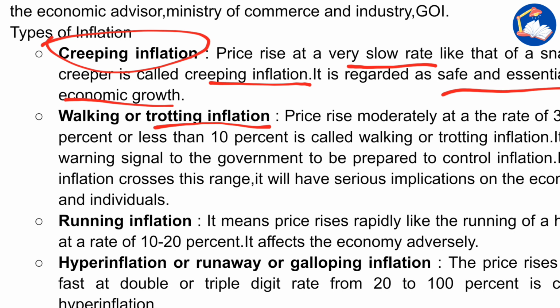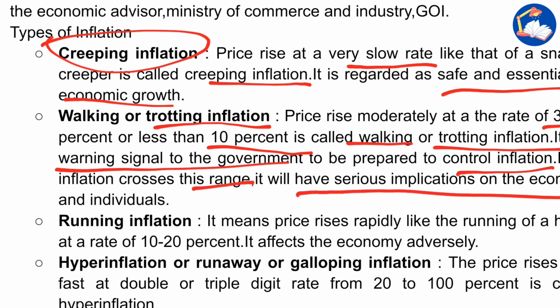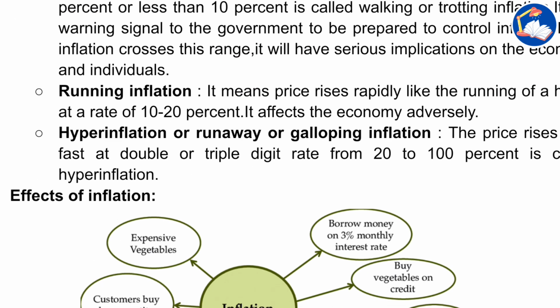Walking or trotting inflation. Price rise moderately at the rate of 3 to 7 percent, or less than 10 percent, is called walking or trotting inflation. This is a warning signal to the government to be prepared to control inflation. If the inflation crosses this range, it will have serious implications on the economy and individuals.